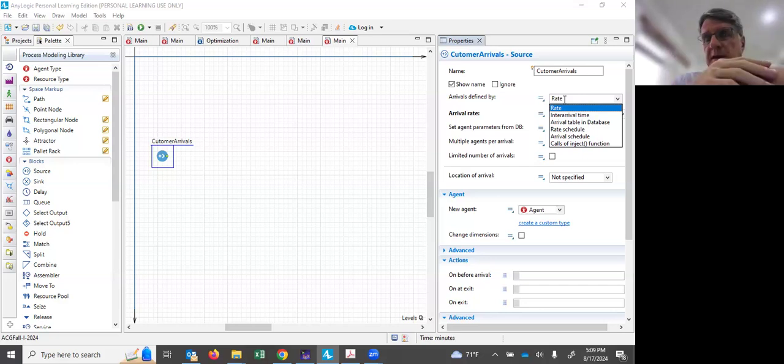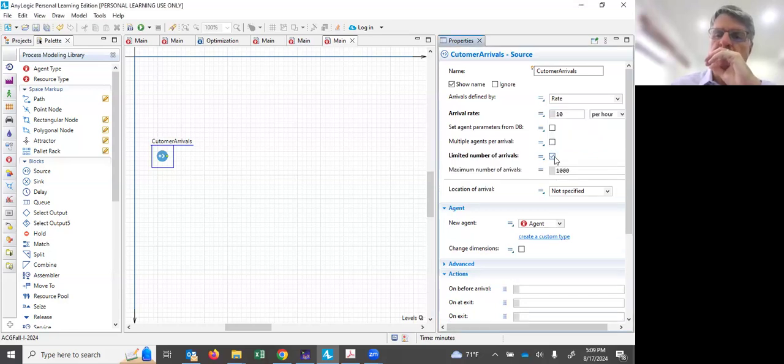And you can think of our particular Jackson network as two MM1 queues in tandem. So, the arrival process to the first one is a Poisson process, and that's consistent with the assumption made by AnyLogic. When you use a rate here, you're assuming Poisson arrivals. There are other options. You can put in, for example, normally distributed inter-arrival times, or gamma, beta, some other distribution. That'd be fine. And then there are some more sophisticated tools to create arrivals.